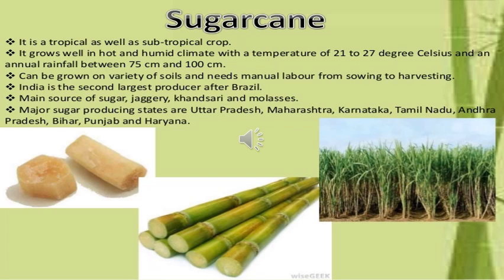India is the second largest producer of sugarcane after Brazil. Sugarcane is a main source of sugar, jaggery, khandsari and molasses. The major sugarcane producing states in India are Uttar Pradesh, Maharashtra, Karnataka, Tamil Nadu, Andhra Pradesh, Bihar, Punjab and Haryana.